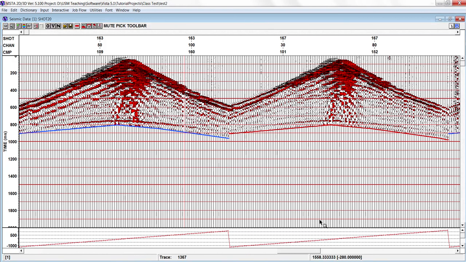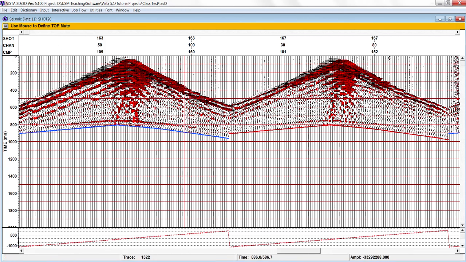Then in case of some area where we have noise because of the streamer, such as this one, this trace, we can mute the top one as well. But in this case, I will take the first break or first arrival. So the first arrival is removed, and you see the trace here was also removed.